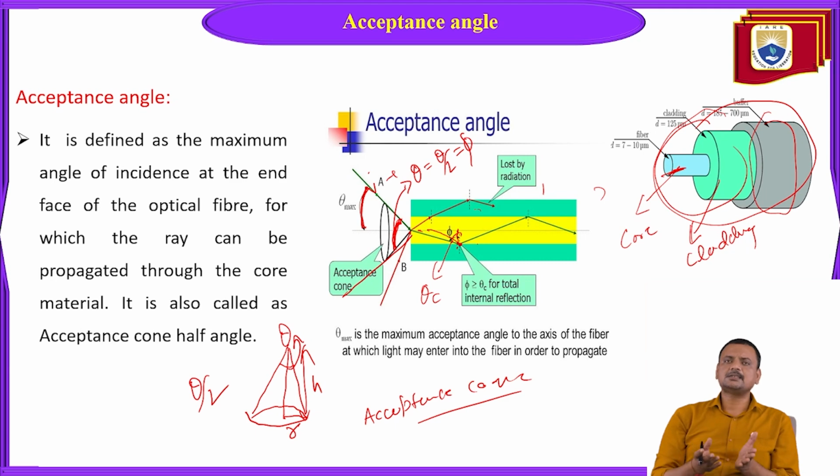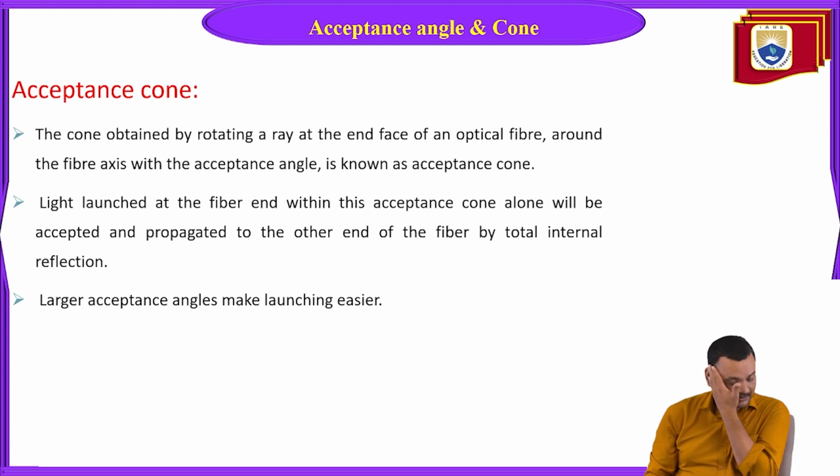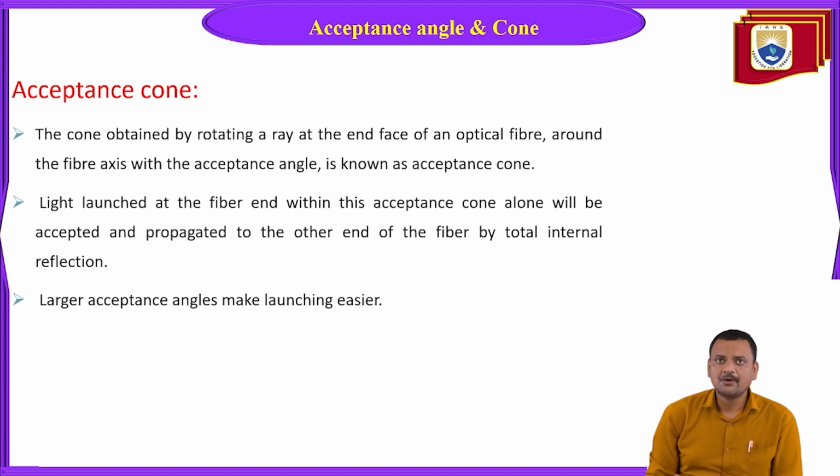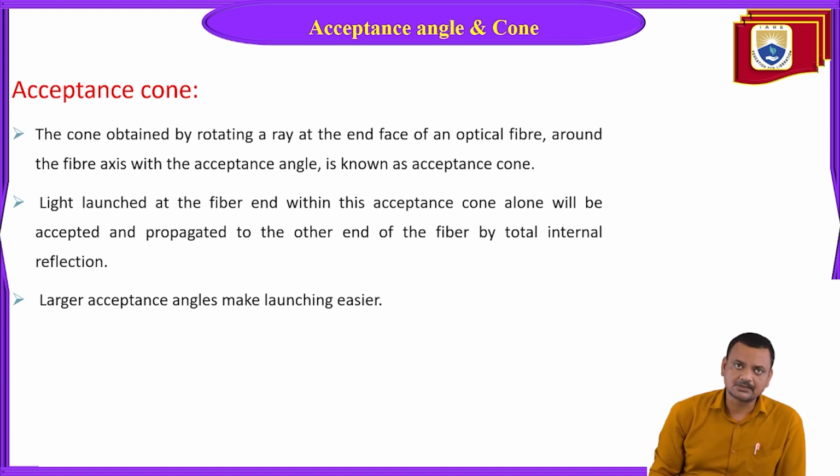Why is it important? What is the importance of the acceptance angle and acceptance cone? If any rays launch inside the acceptance cone, those rays will go for total internal reflection, and whatever data or information is contained in that ray will be saved. The same thing is written here. The cone obtained by rotating a ray at the end face of an optical fiber around the fiber axis with the acceptance angle is known as the acceptance cone.